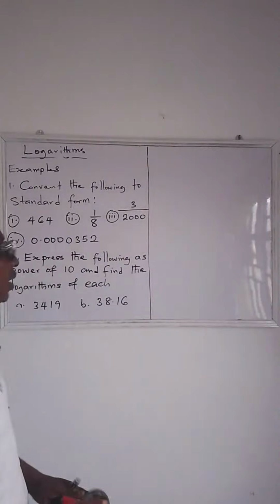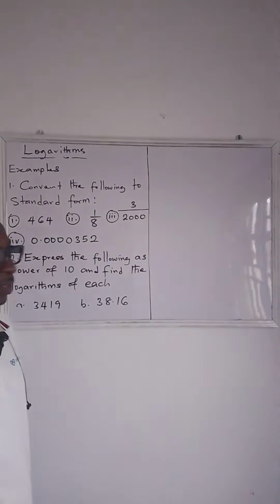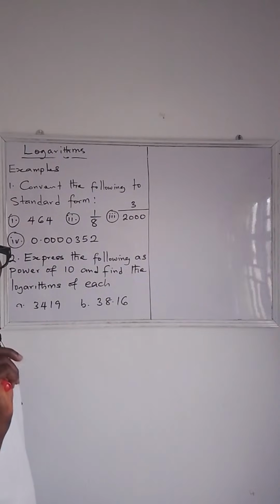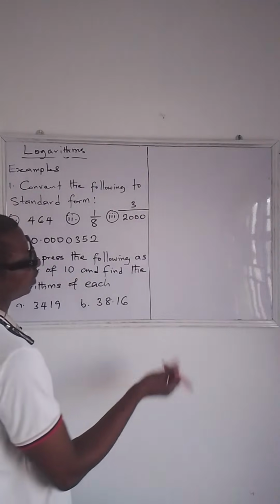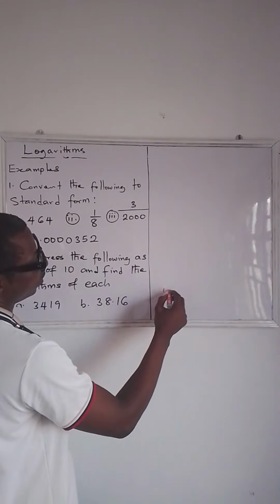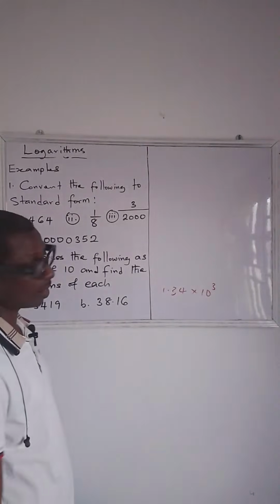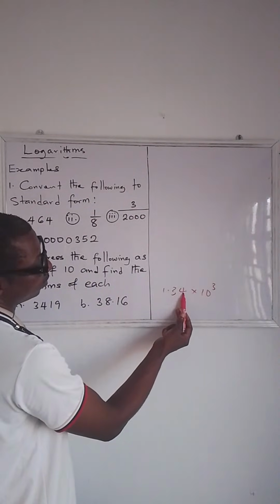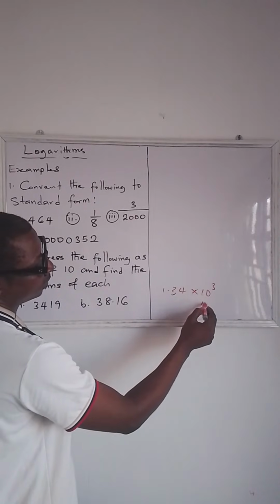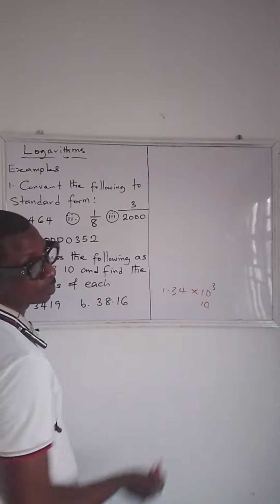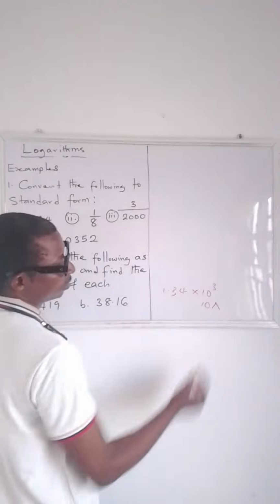Okay, this last one, I want you to do this and give me your answer so that I'll be sure that you are with me. Now, see how you present your answer, because you need to type. So if it is 1.34 times 10 raised to the power of 3, you can write it in words, or use this symbol for raised to the power of.